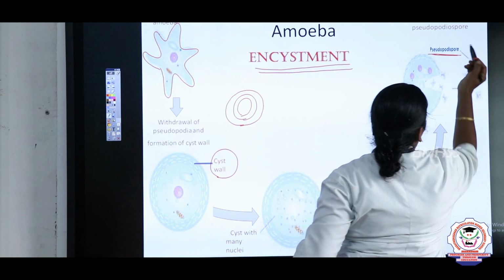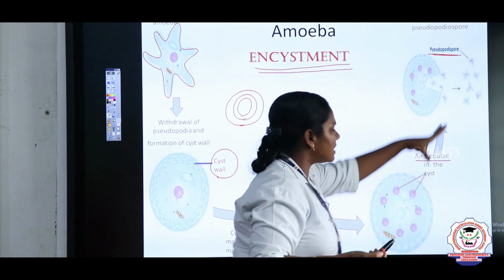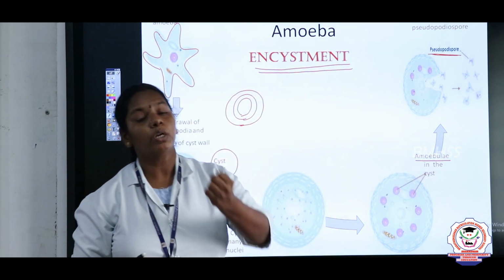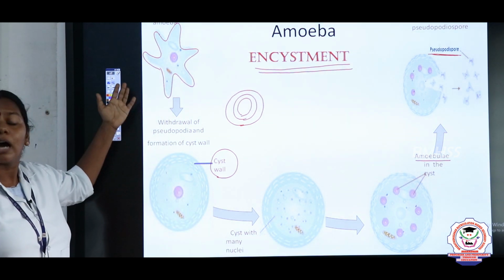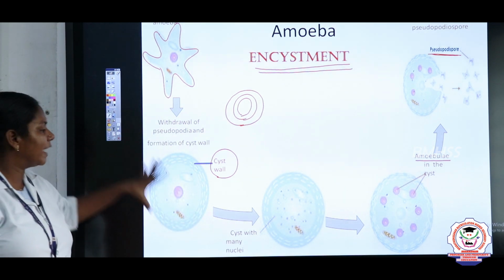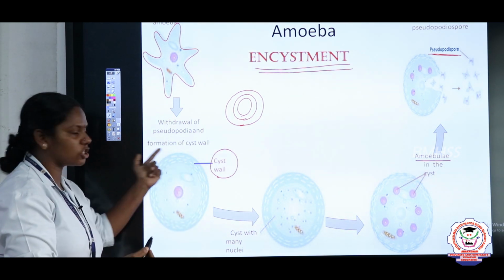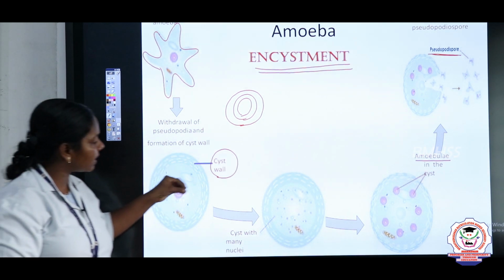The young amoeba we call it pseudopodiospores. So this is the multiple fission that takes place in the amoeba during unfavorable condition. So let us recall, children, first what happened? Amoeba during unfavorable condition withdraws all its pseudopodia and forms a 3-layered cyst wall around it, and when the favorable condition comes back, what happens?